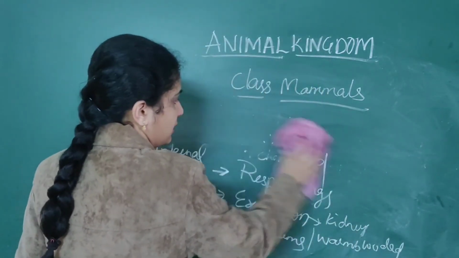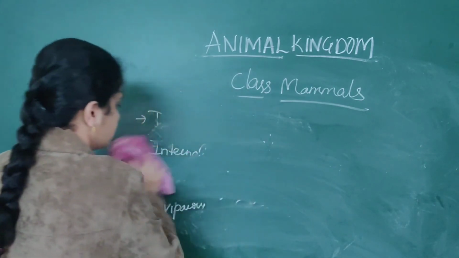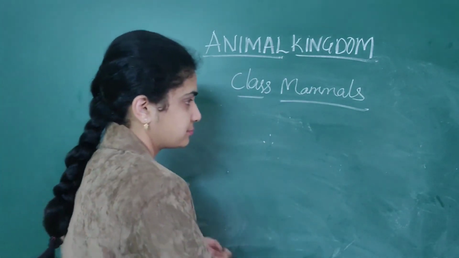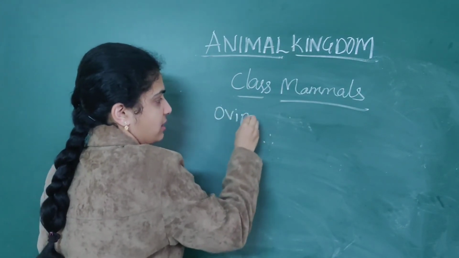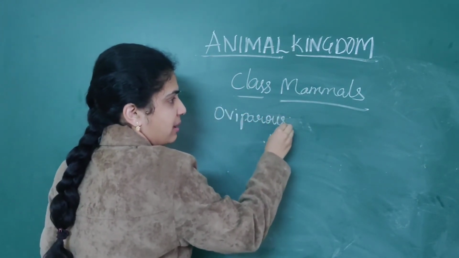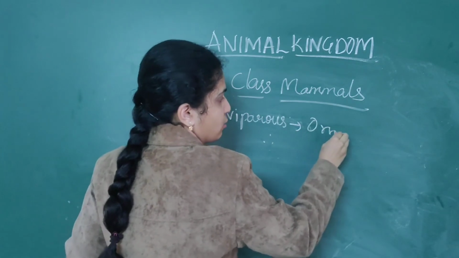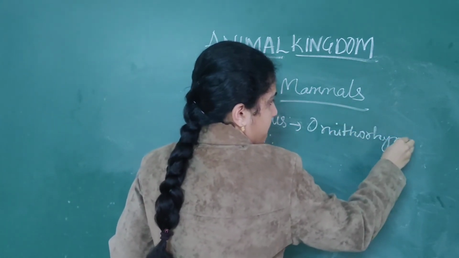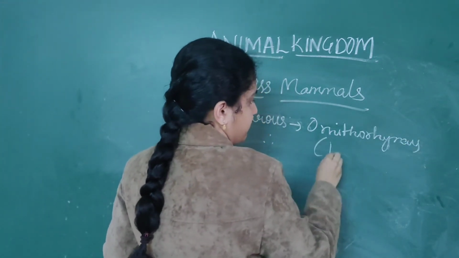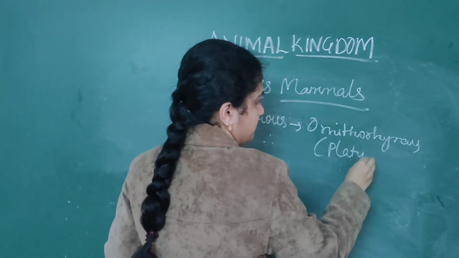So in the scientific names, the only oviparous organism is Ornithorhynchus, or platypus.